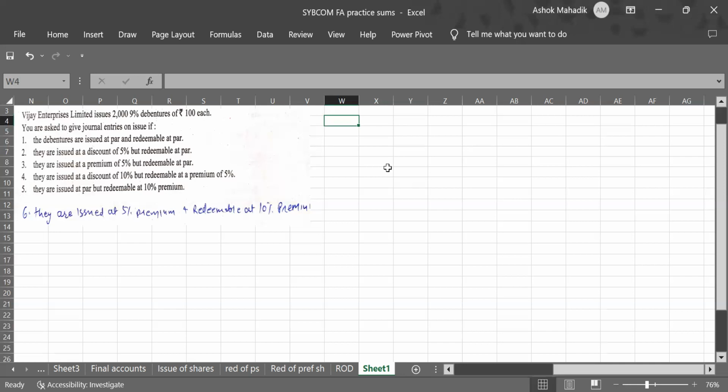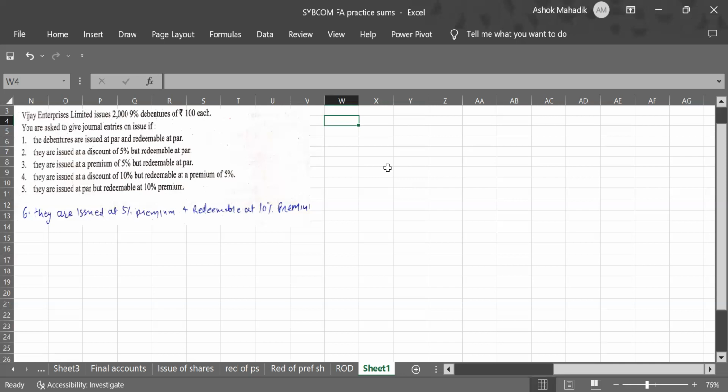This 9% is part of the name of the debenture. 9% indicates that on these debentures, interest is payable at the rate of 9% per annum.